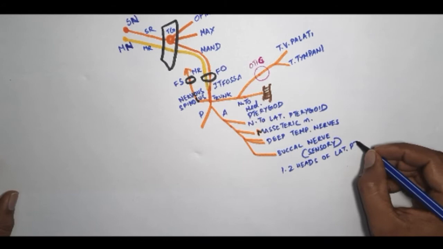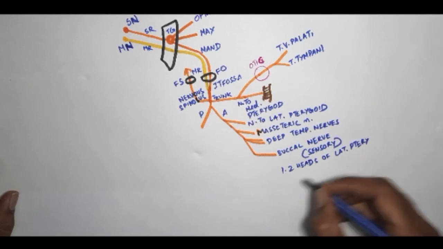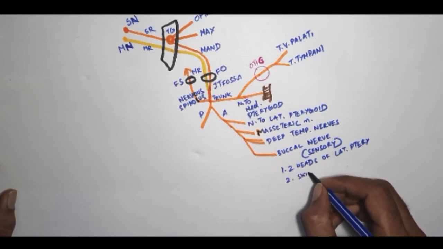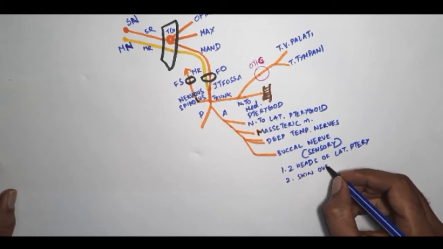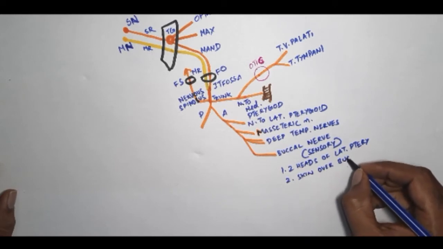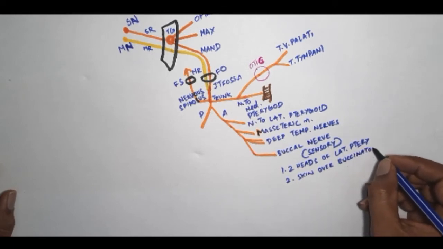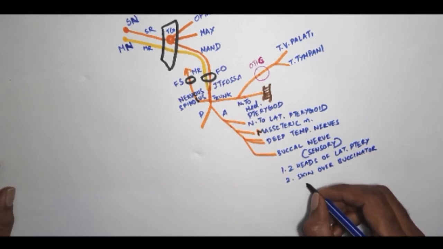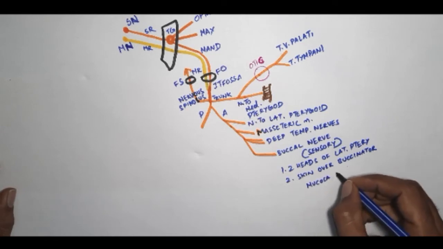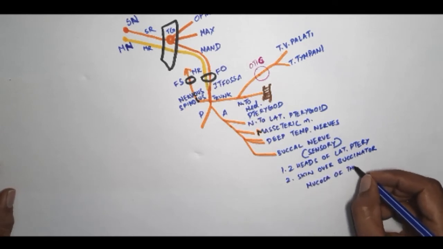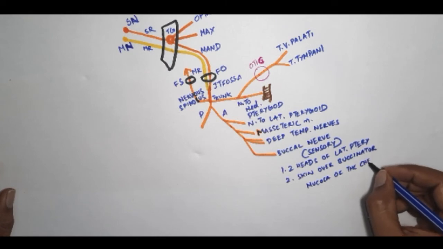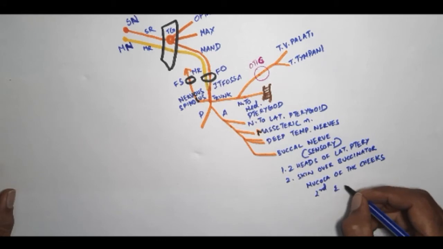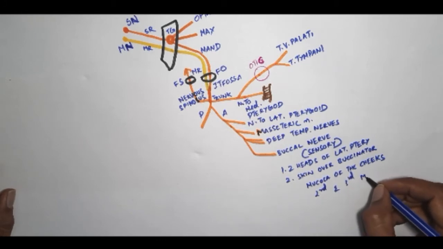Next, it supplies the skin over the buccinator, the mucosa of the cheeks, and the second and the third molars.